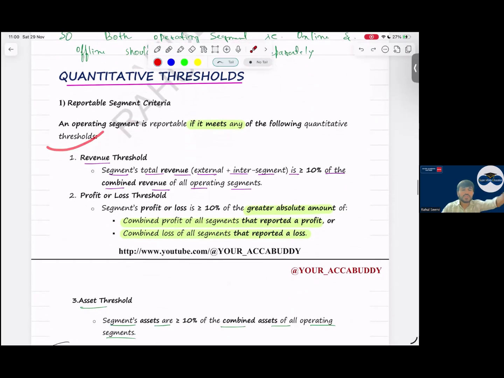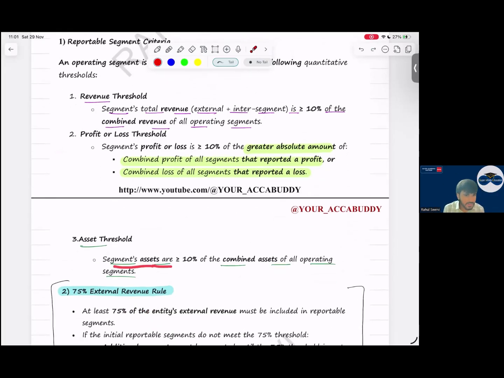The first threshold is revenue: the segment's total revenue, internal and external, is 10 percent or more of the combined revenue of all the segments. Calculate the 10 percent and see whether it is equal or more. Then assets: the segment's assets are 10 percent or more of the combined assets of all operating segments. First go with revenue, then assets, then come to profit and loss.